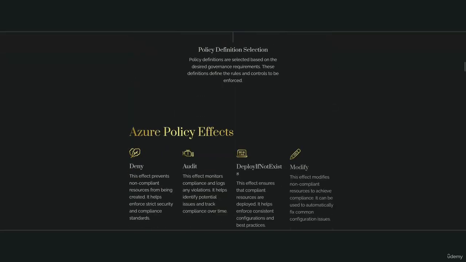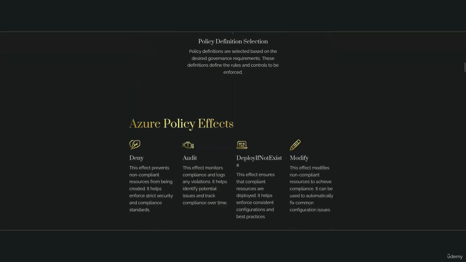Azure Policy Effects. Deny. This effect prevents non-compliant resources from being created. It helps enforce strict security and compliance standards. Audit. This effect monitors compliance and logs any violations. It helps identify potential issues and track compliance over time. Deploy if not exists. This effect ensures that compliant resources are deployed. It helps enforce consistent configurations and best practices. Modify. This effect modifies non-compliant resources to achieve compliance. It can be used to automatically fix common configuration issues.